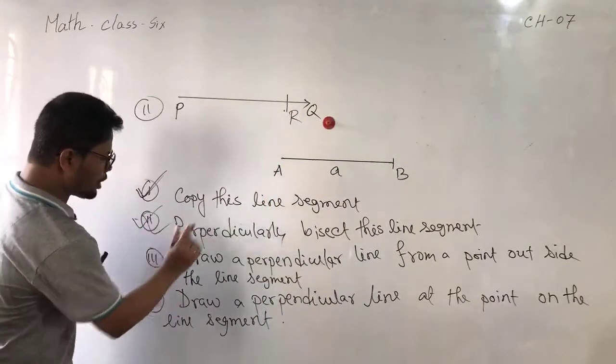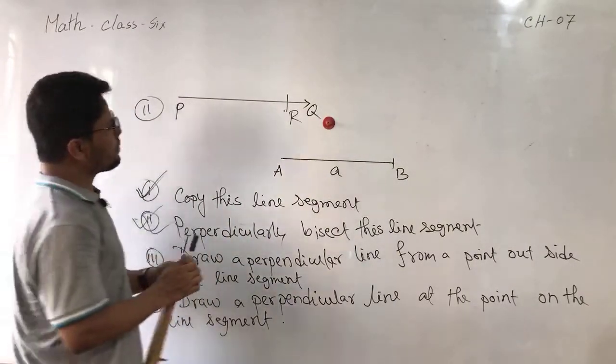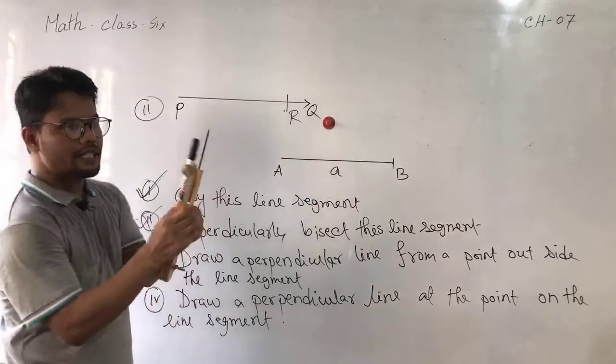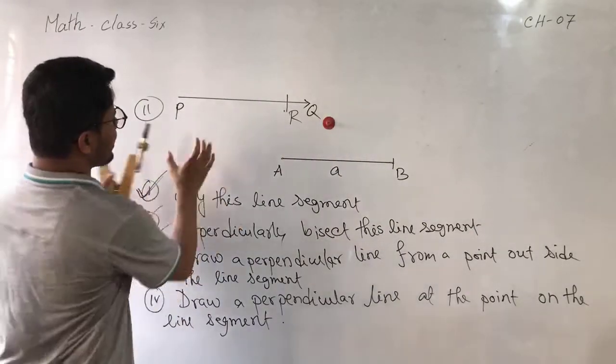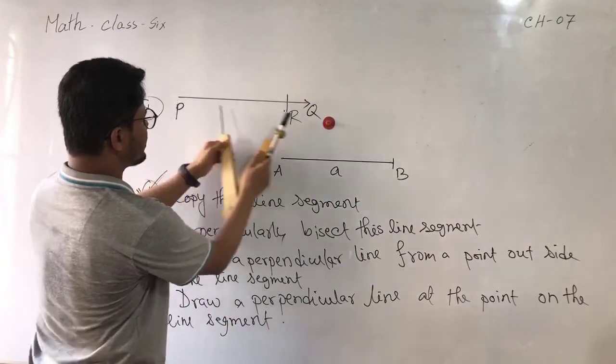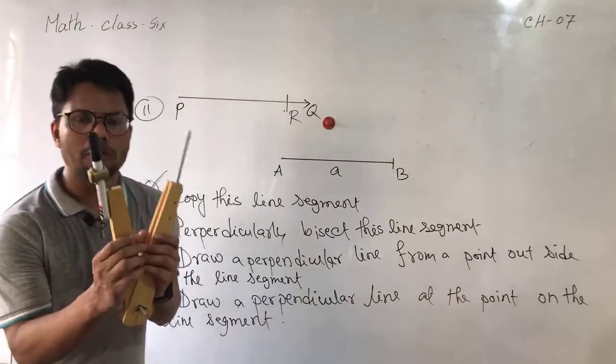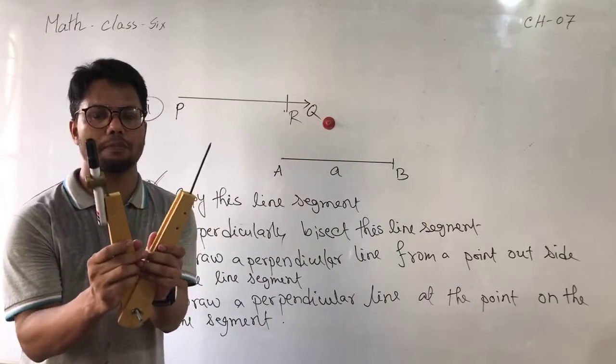And now question number 2, perpendicularly bisect. Basically, just take the radius. You can consider this is half of PR. You have to take a radius greater than half of PR.